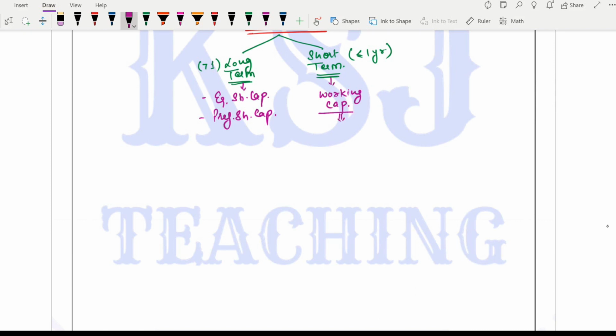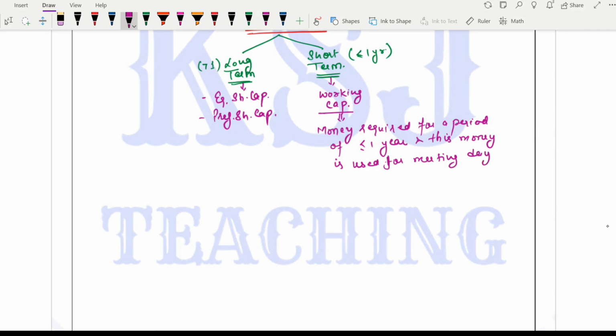This means the money required for a period of less than or equal to 1 year, and this money is used for meeting day-to-day expenses, right?